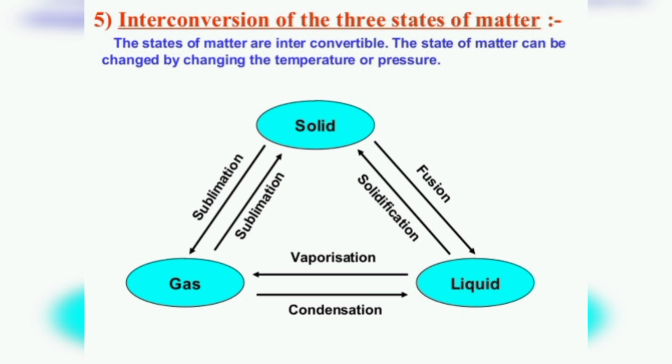Liquid can change into gas by the process of vaporization, that means providing heat. Gas can be converted directly into solid, which is known as sublimation. So this is all about the interconversion of the three states of matter.